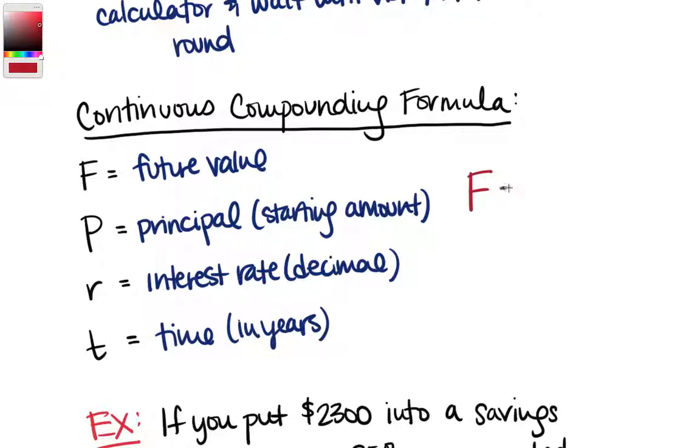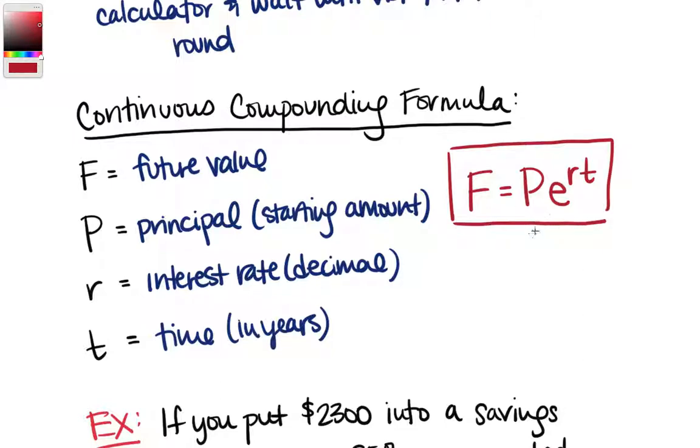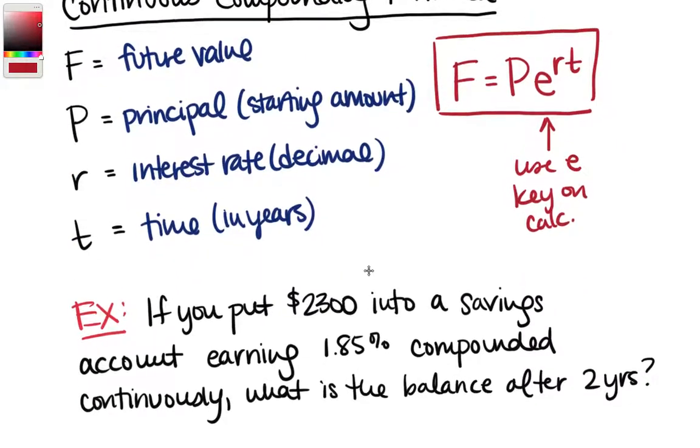All right, and our compound interest formula is: the future value is the principal times that irrational number e raised to the RT. So here's our formula, and let's always remember we use the e key on the calculator here. Let's go ahead and use this in an example.